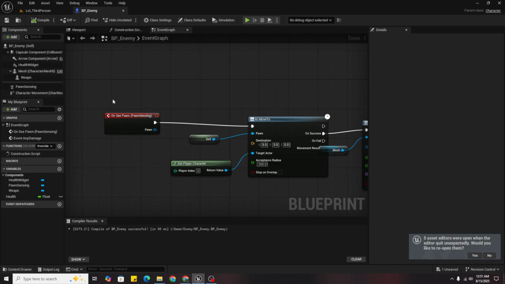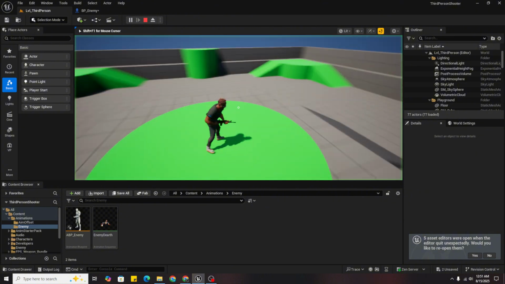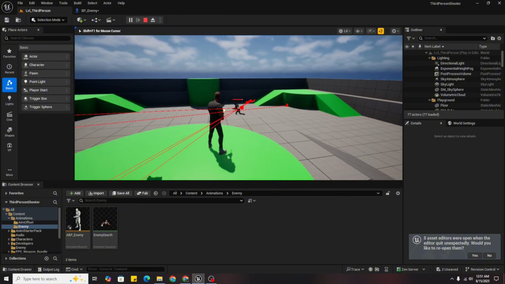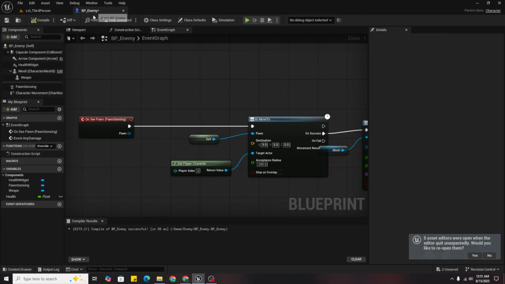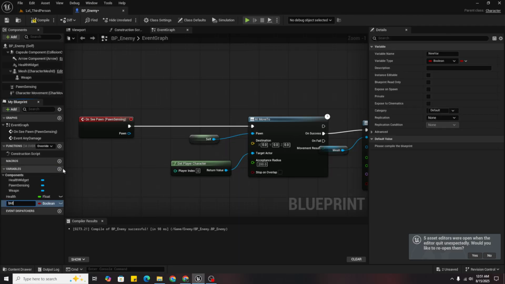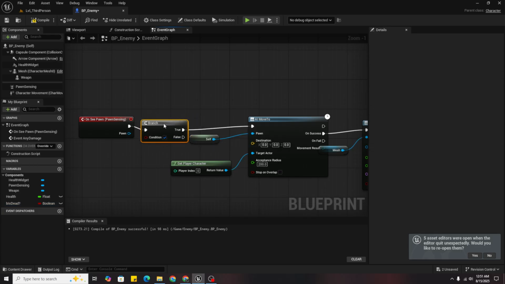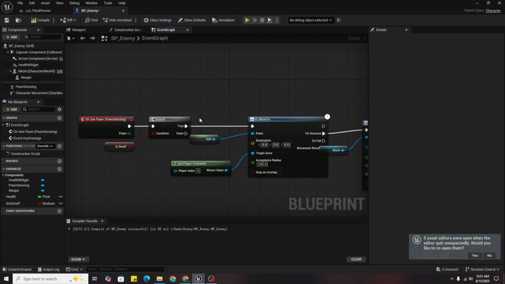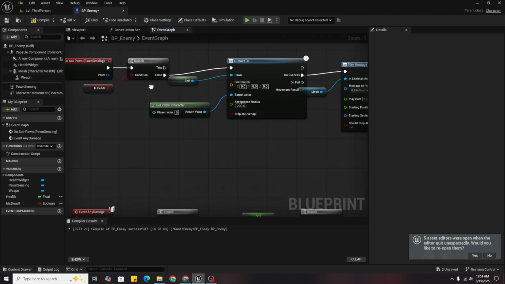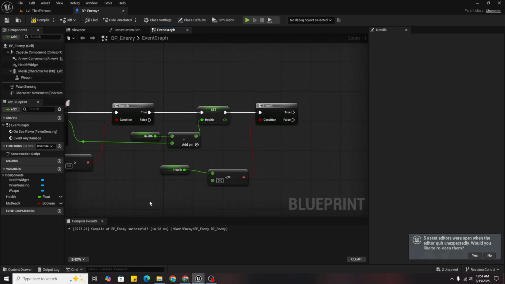Now we will make our death animations and system. For that we will create a new variable which is dead listener, and after on ship on sensing, create a branch by dragging and clicking the and attach it here, and hold control and attach this string to false. Then come to event any damage.